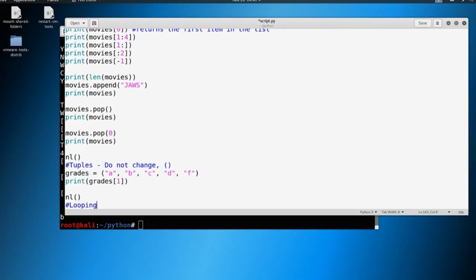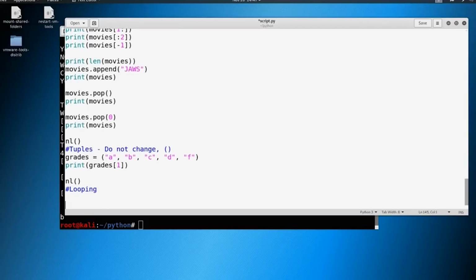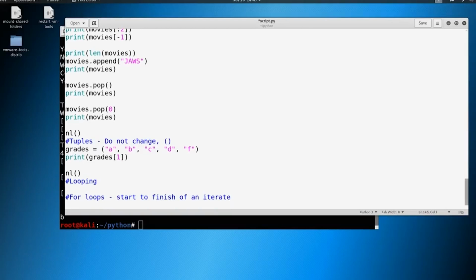And let's start with for loops. So we'll do for loops, and let's note that this is just the start to finish of an iterate. Okay, so let's say, for example, that we have a list. Let's go back to lists and we'll say vegetables, and let's just throw some vegetables in there. You can pick whatever you want. I'm going to do cucumber, I'm going to do spinach, and how about cabbage? Again, your list can look however you want it to look.